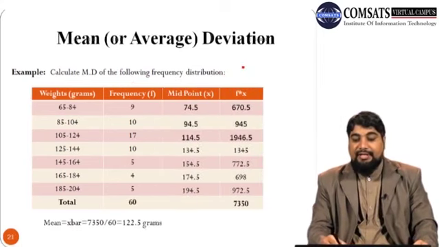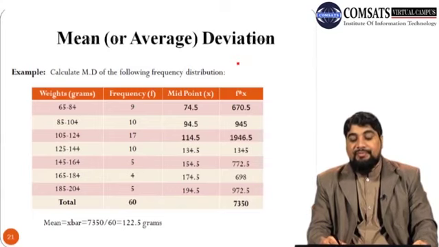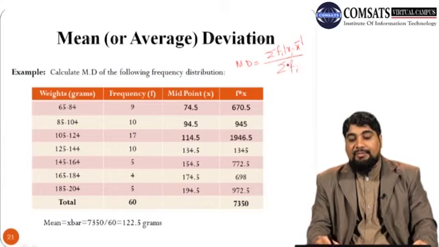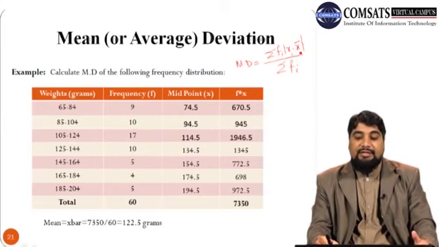So remember that in order to calculate mean deviation, its formula is summation fi into absolute value of xi minus x bar, whole divided by summation fi.